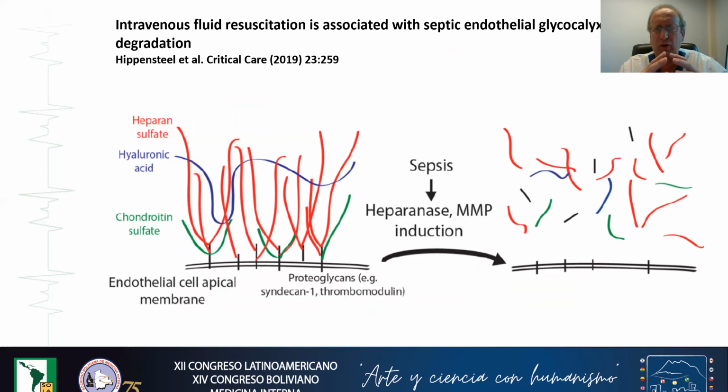As I told you before in this presentation, you can assess the damage on the glycocalyx by measuring in the blood the concentration of constitutive elements of the glycocalyx, for example, heparan sulfate.